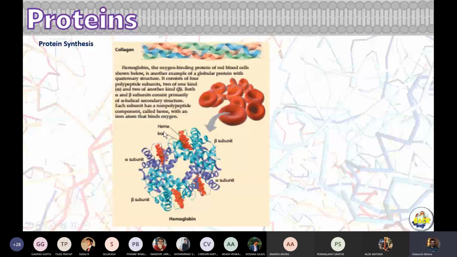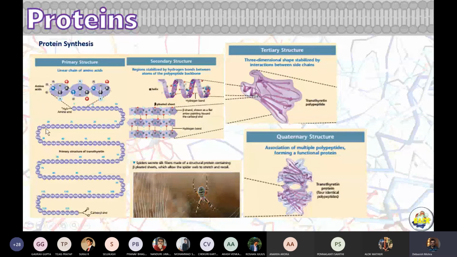Now the question comes: the protein is such a long chain. If I simply change one amino acid in the whole sequence, what is the problem? Can we change it?